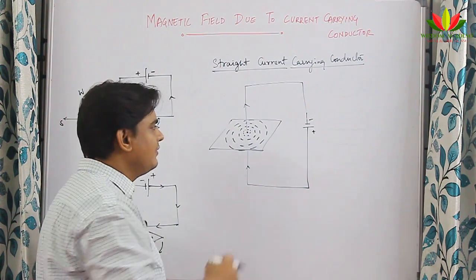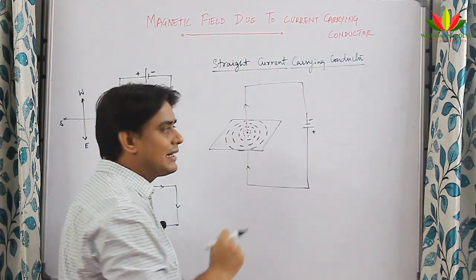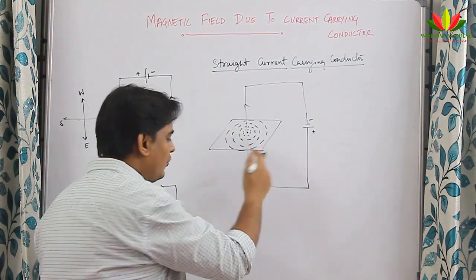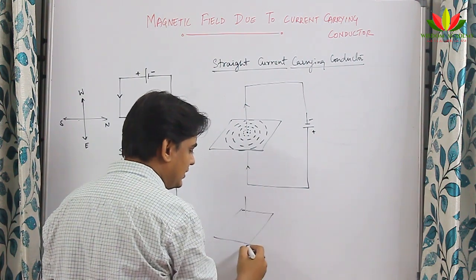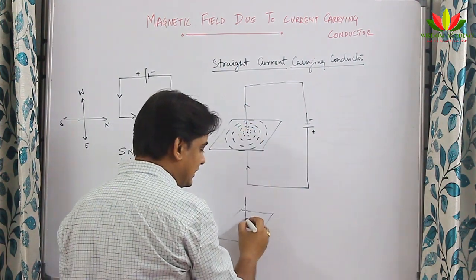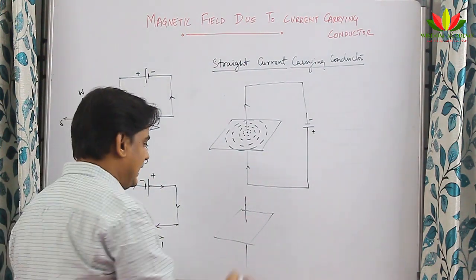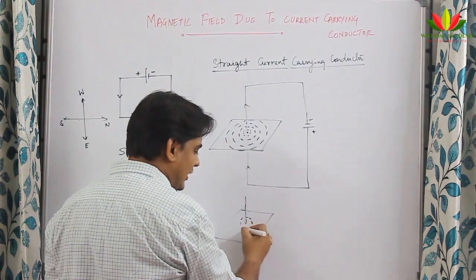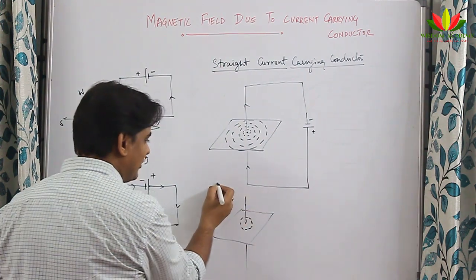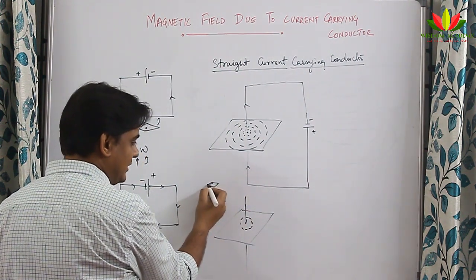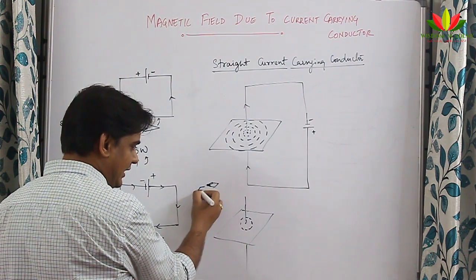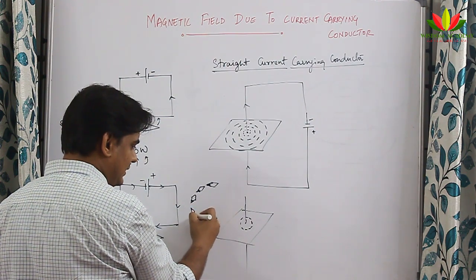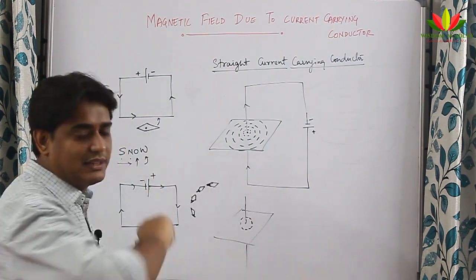Later, we even kept a compass and tried to check how the magnetic lines of force are moving. Suppose it is the same cardboard and the same current is passing through it. Instead of iron filings, I take some 10-20 magnetic compasses and keep one here, and it will point like this, and again like this. So I kept on tracing. Once I keep one compass here, then I keep another, and this will point north. I kept on placing the compass, and I found that concentric circles were formed.